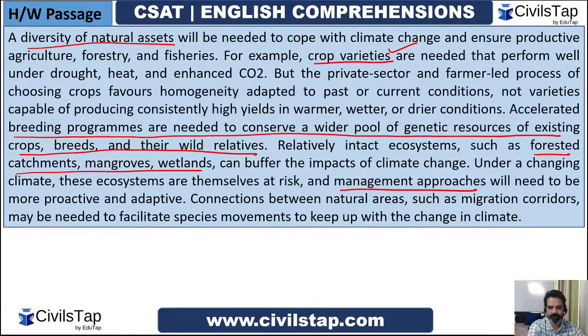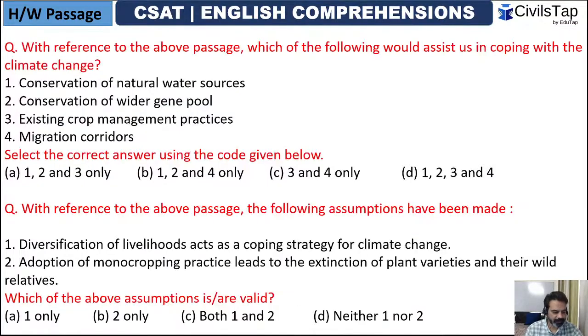Breeding programs to conserve a wider pool of genetic resources of existing crops, breeds, and their wild relatives. That's true. These intact ecosystems and management approaches, the migration corridor is also there. Guys, I can eliminate all other options by only saying conservation of natural water sources has not been spoken of in the passage.